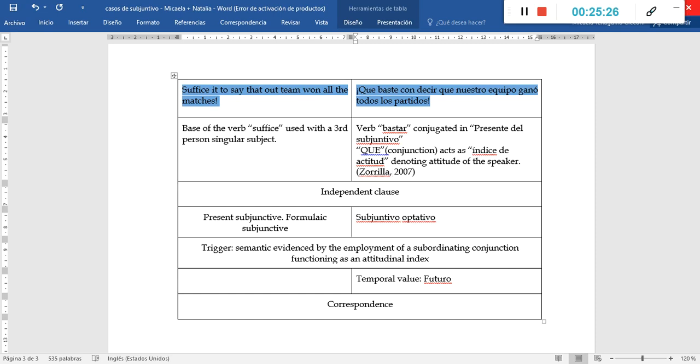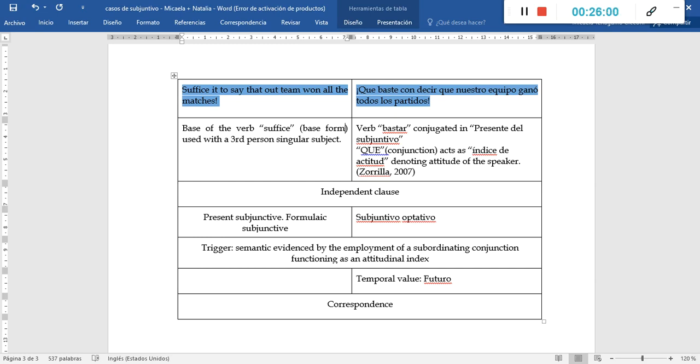What do we have in English? In English, we have the verb suffice in its base form, used with a third person singular subject. So this can unequivocally be classified as an instance of subjunctive mode.